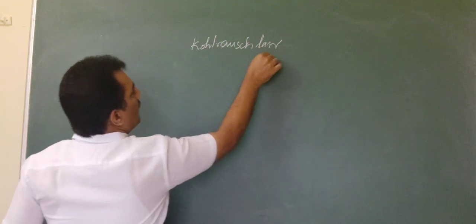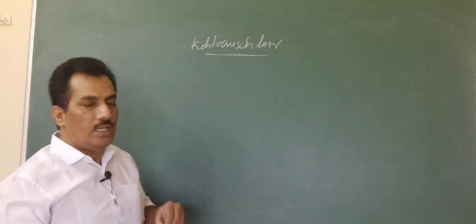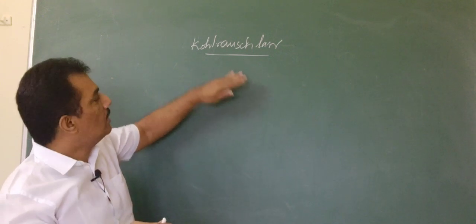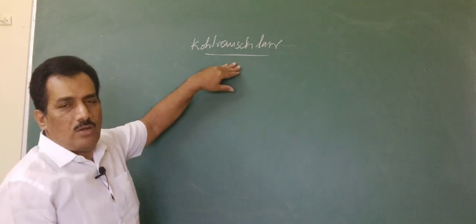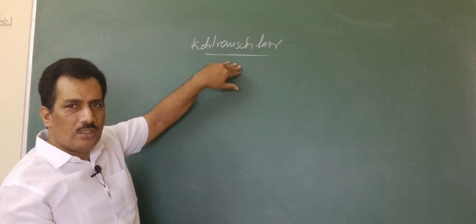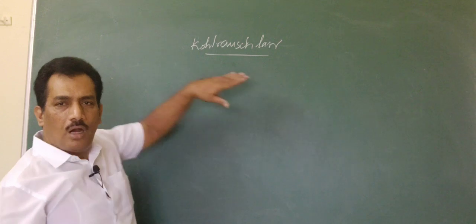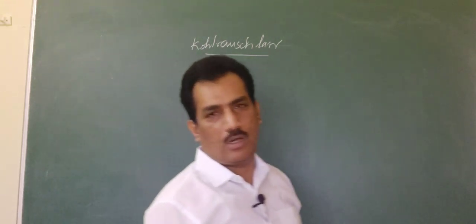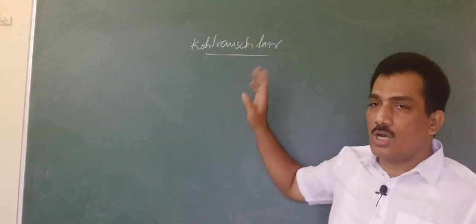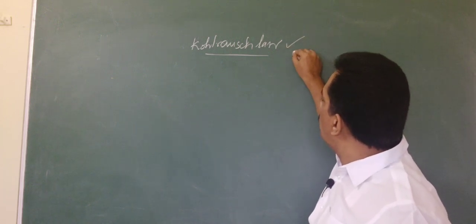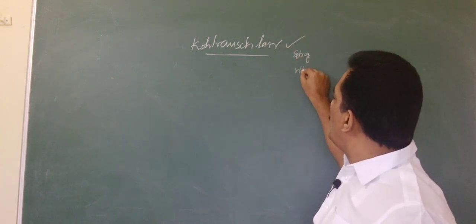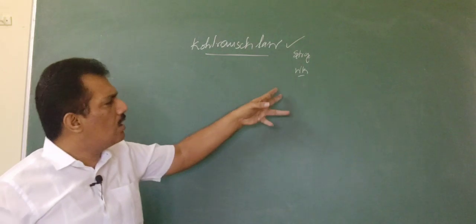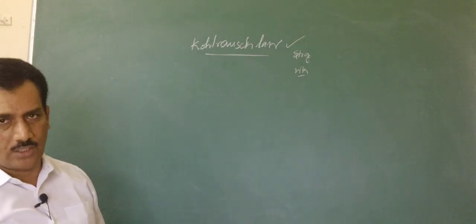Even though we study Kohlrausch law for the purpose of measuring the conductance of weak electrolytes, remember forever, it is applicable for all types of electrolytes, not only weak. Many students may think that the Onsager equation is confined to strong and Kohlrausch law is confined to weak. But actually Onsager is applicable only for strong electrolytes, whereas Kohlrausch law is applicable for both strong as well as weak electrolytes. When we study Kohlrausch law, we never mention whether it is strong or weak, we just consider an electrolyte. Clear?